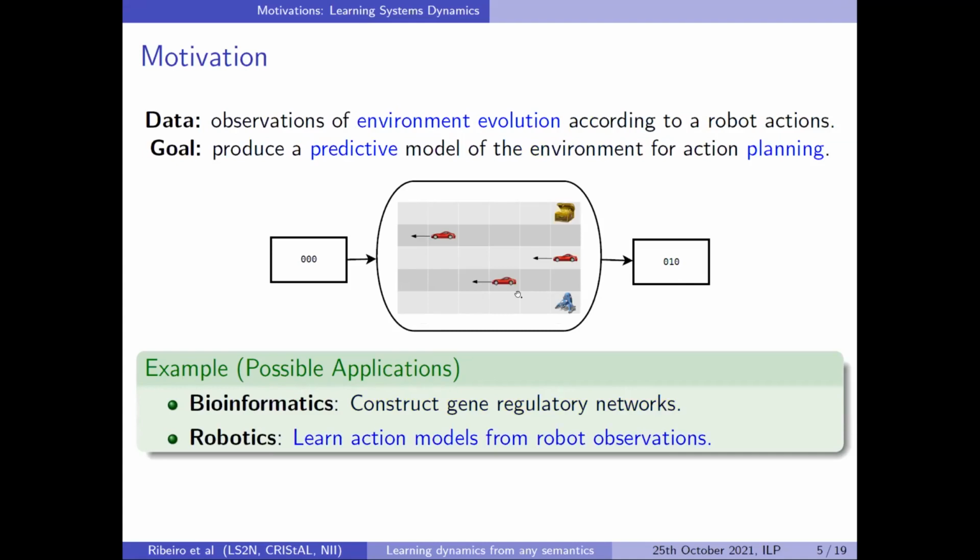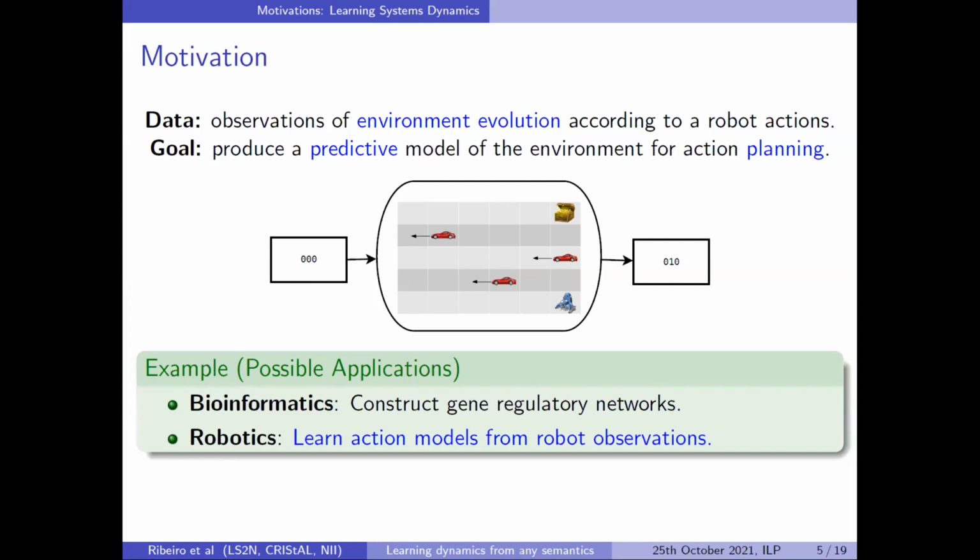But our work is not limited to bioinformatics. It can actually be applied to any discrete dynamic system. For example, we did some collaboration regarding robotics. Here, observations could be observations of environment evolution according to robot actions. So we'll see a robot moving around in some scenes, and according to the action, the environment will change.